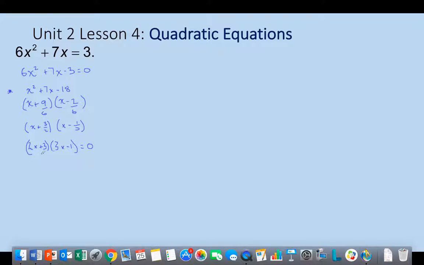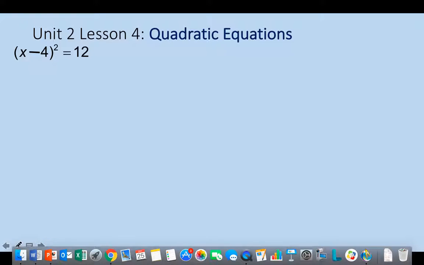One of the beauties of mathemagic is, if I hadn't done that, if I'd done guess and check, I'd now have to do some calculations to find what values for x would make this equal to 0 and what values for x would make this equal to 0. But because I did mathemagic, I can just look up here, and it's going to be the opposite of this and the opposite of this. So my solutions are x equals negative 3/2 and also positive 1/3. And these are the values that, when I plug them back in, make this a true statement. It'll make this part equal to 3. All right, so there's solving by using the zero product property.